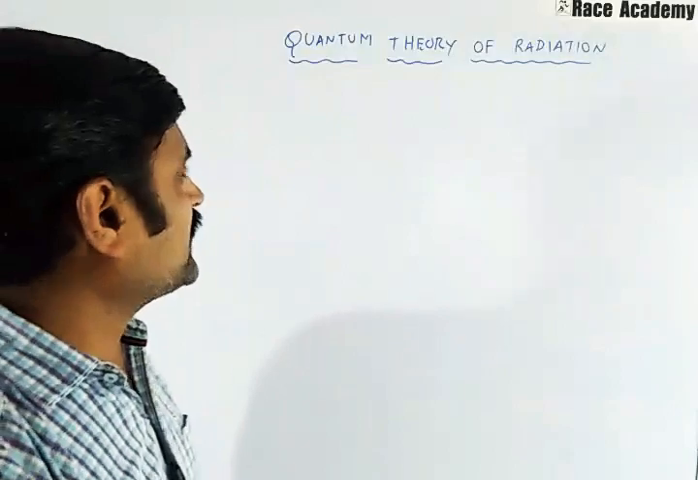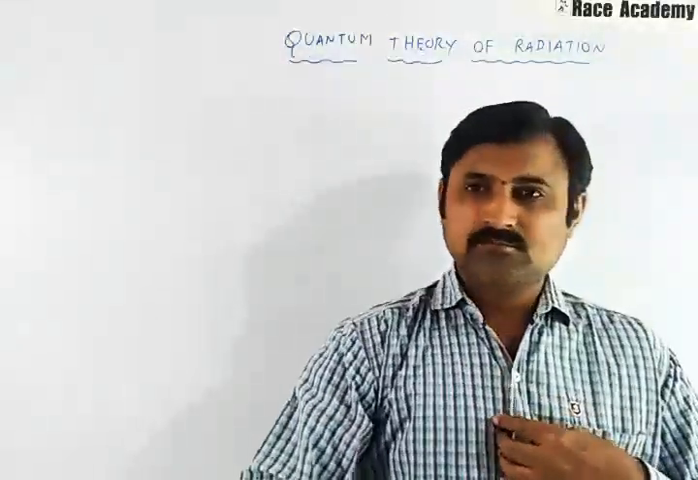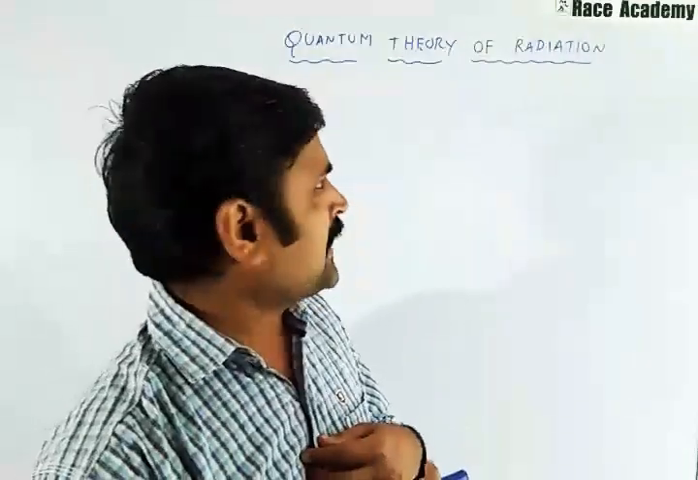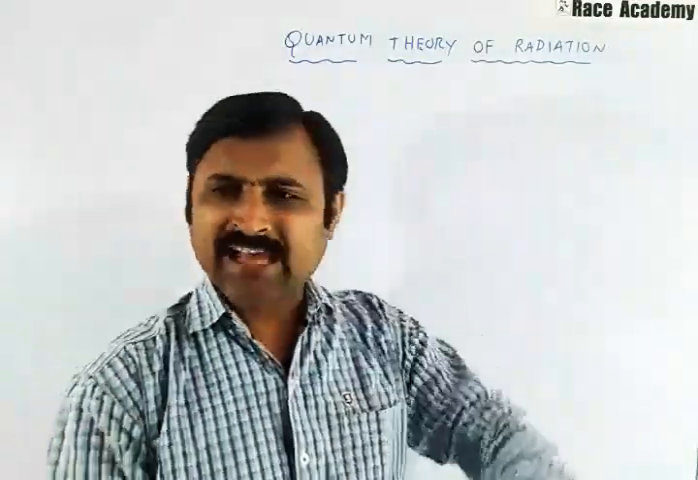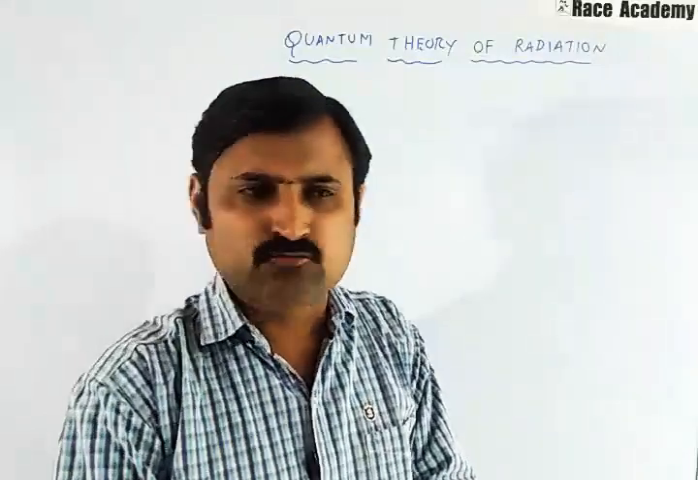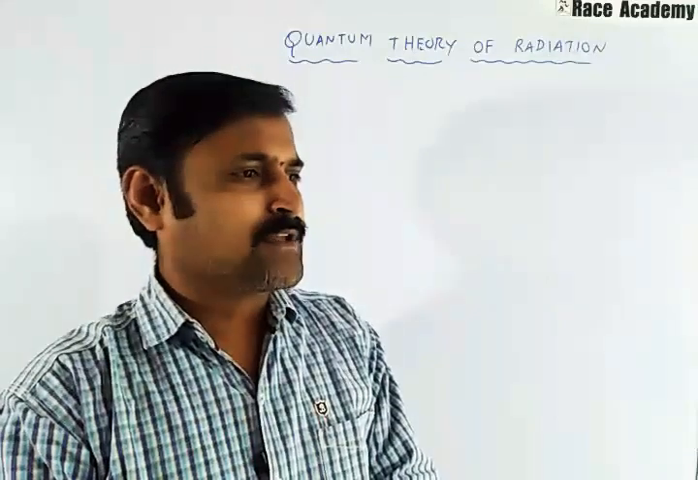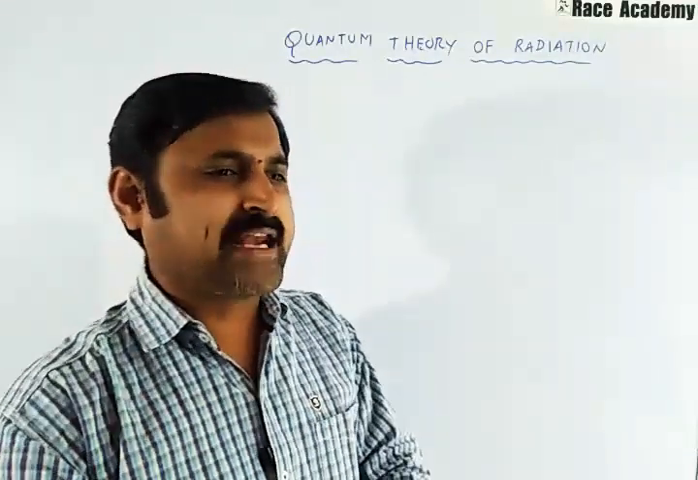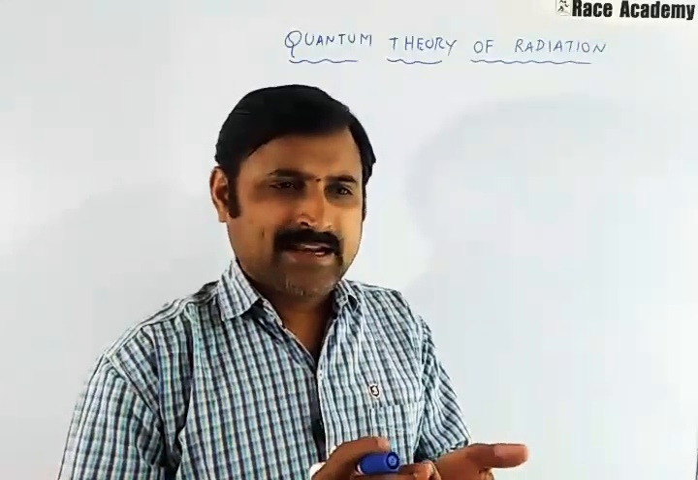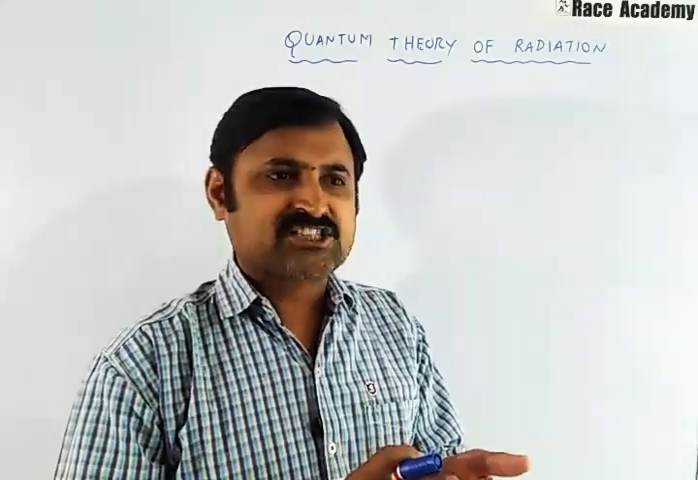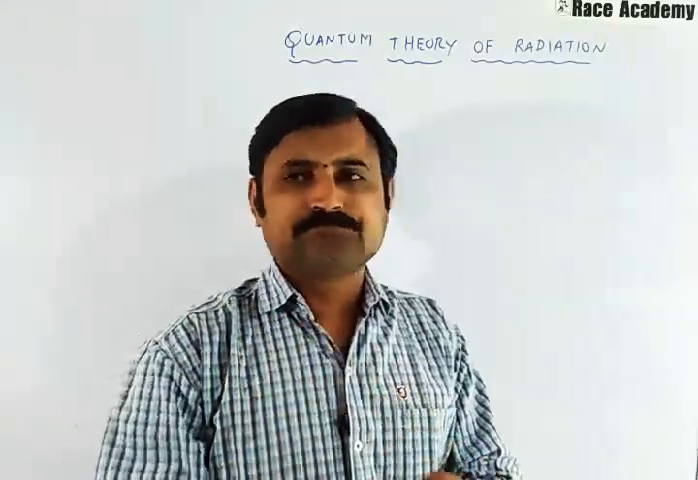So next we have quantum theory of radiation. After the hydrogen spectrum, I am going to discuss quantum theory of radiation. As you know, Max Planck introduced this theory in 1905. The wave theory successfully explained many properties of electromagnetic radiation such as reflection, refraction, diffraction, interference, polarization, etc.